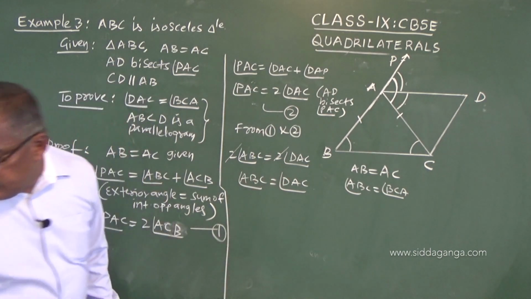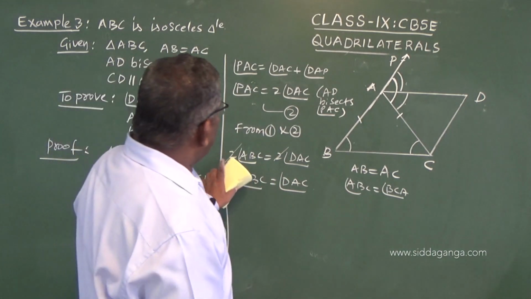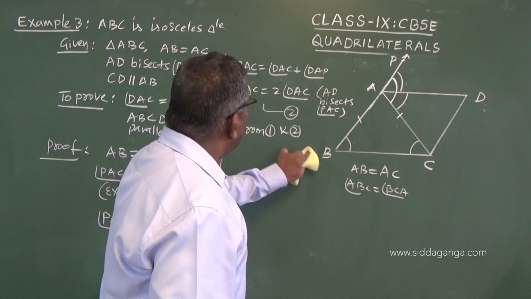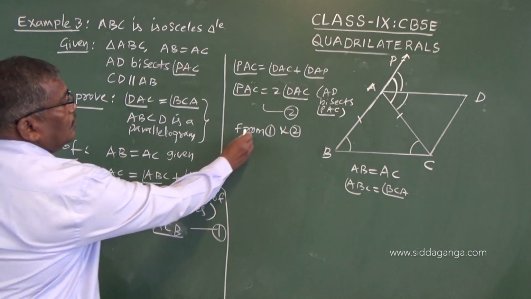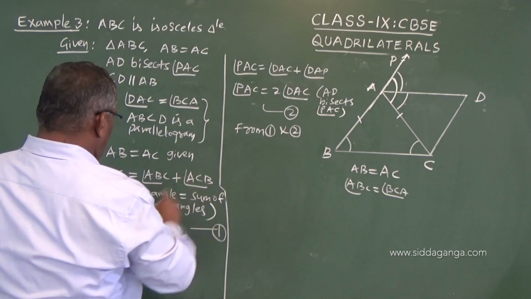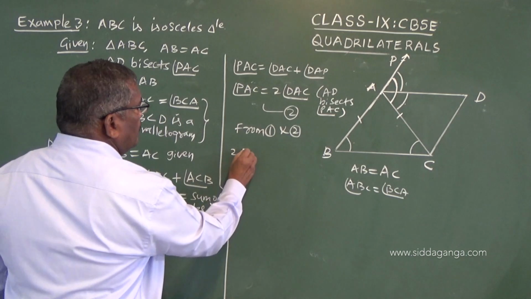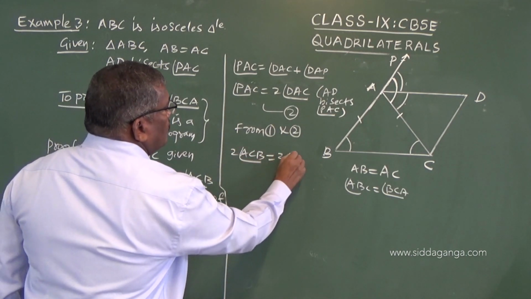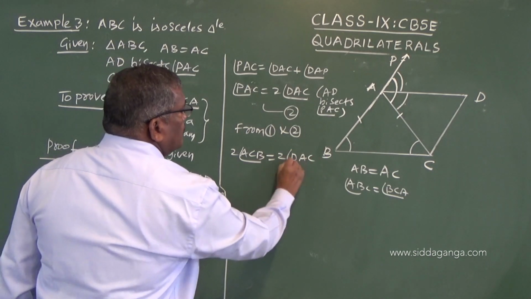So here I will change this. Sorry. From 1 and 2, 2 times ACB is equal to 2 times DAC.